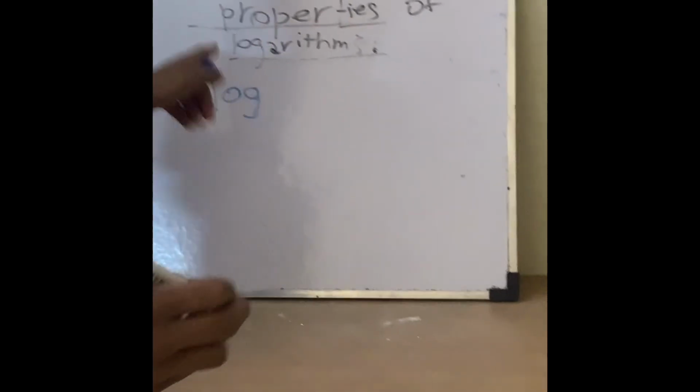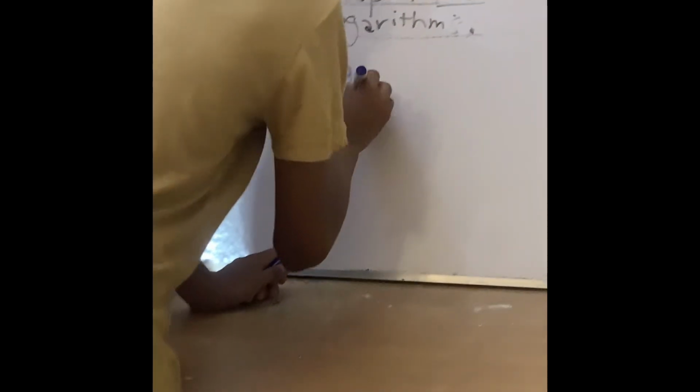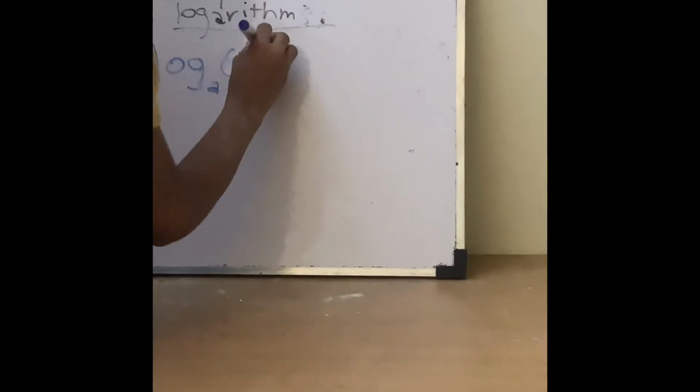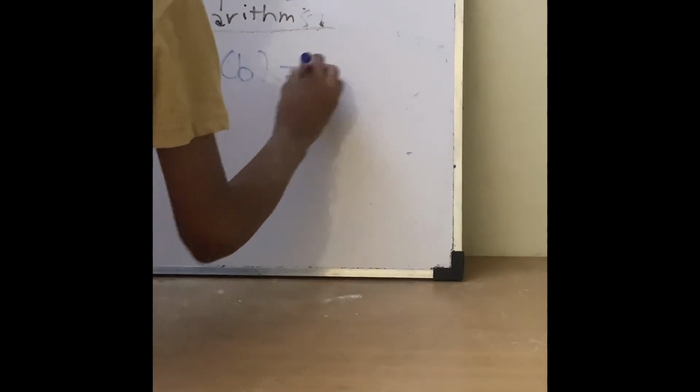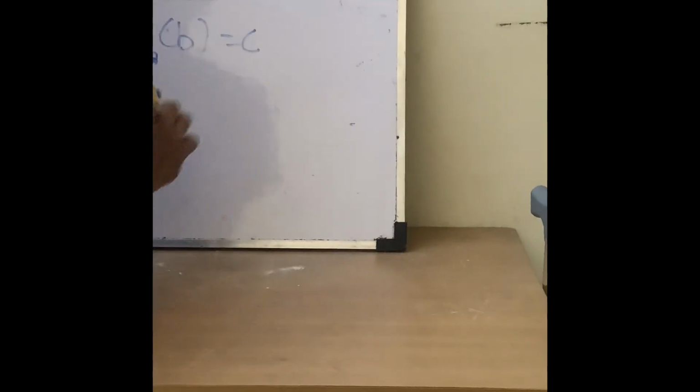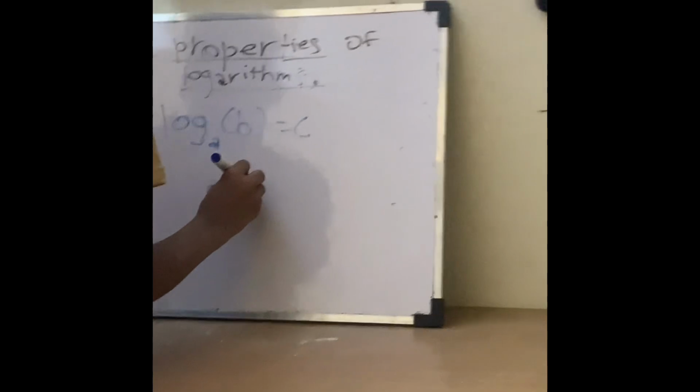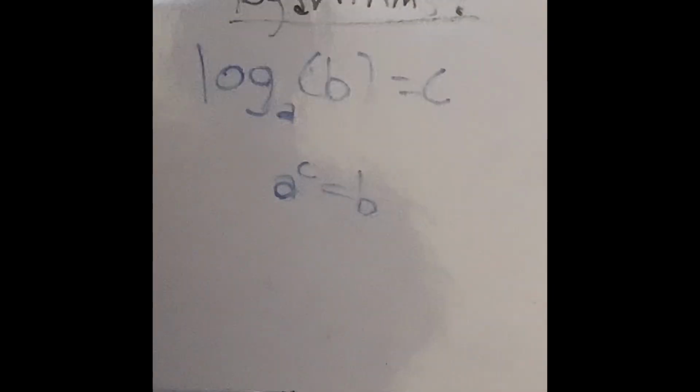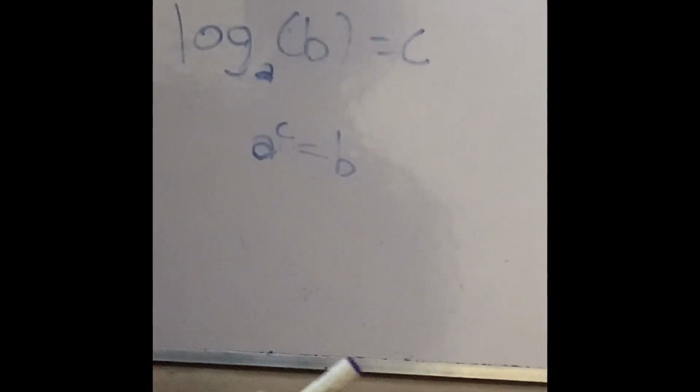A logarithm is basically a universal exponent. So the logarithm with the base a of b is equal to c, which means a raised to the power c should equal b. This is the basic property of logarithms, property 1.